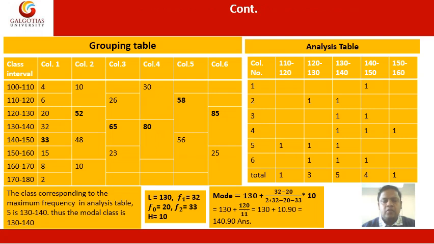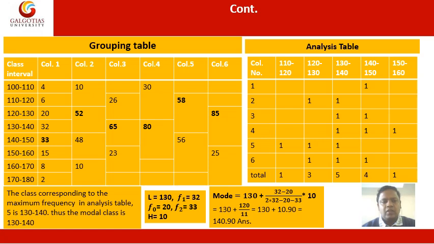Now we continue the question which we discussed in the previous slide. Now we prepare the grouping table and analyzing table. Here we have the class intervals, that is 100 to 110, 110 to 120 and so on, the last 170 to 180. And here we have the frequencies, that is 4, 6, 20, 32, 33, 15, 8 and 2.